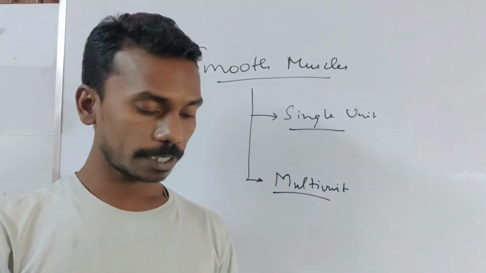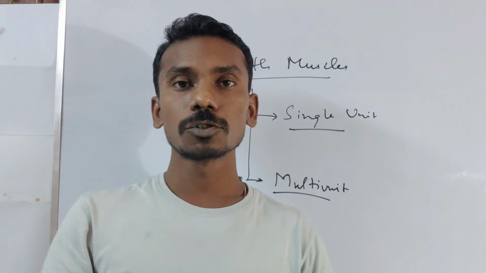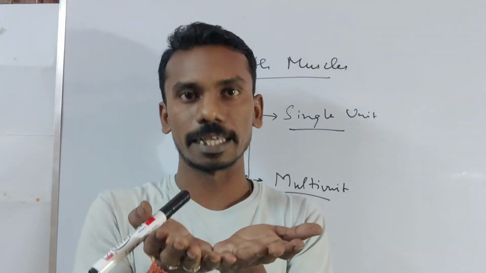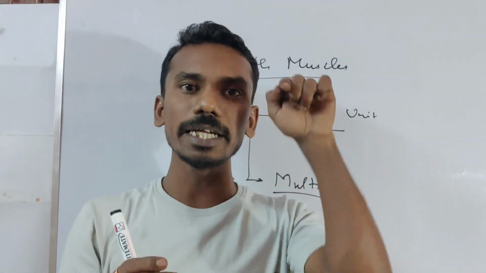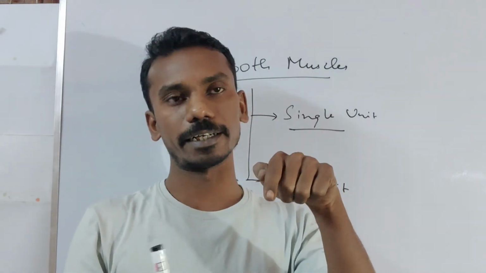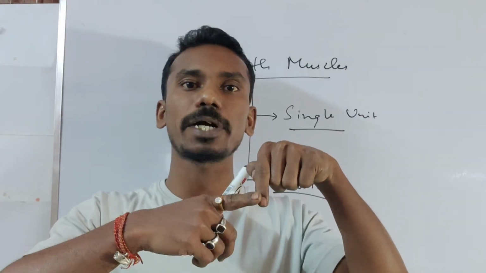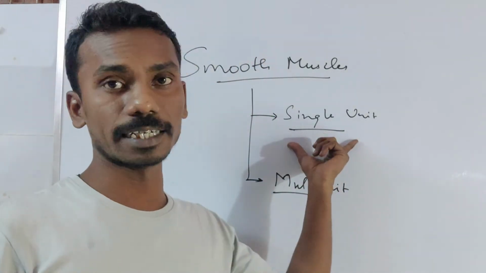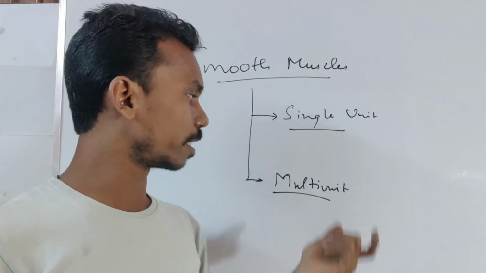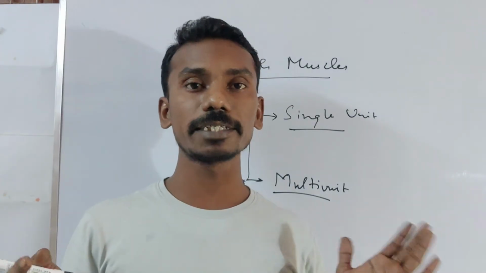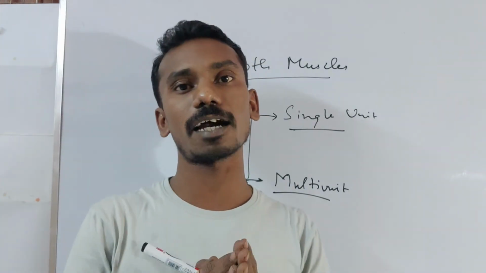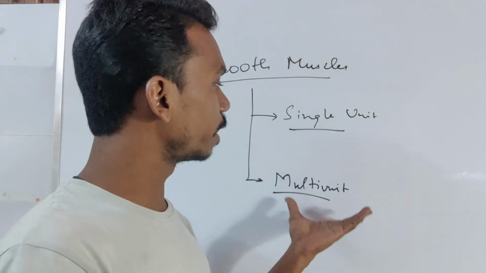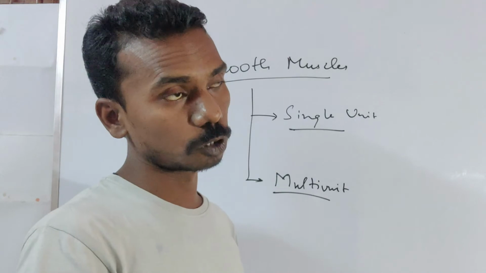Single unit means the innervation comes to a single cell of the whole tissue, or, say, among 10 cells, only one cell is being innervated, and the stimulus will be propagated from this one cell to other consecutive cells. So this is single unit smooth muscle. In case of multi-unit smooth muscle cells, all the cells are going to be innervated. So this is the basic difference between single unit and multi-unit smooth muscles.